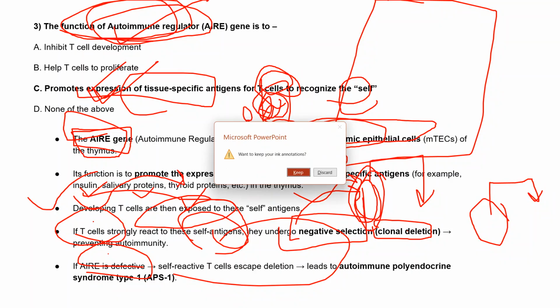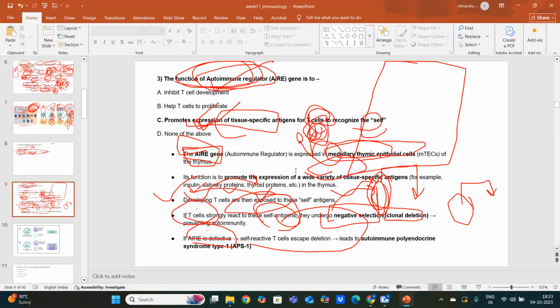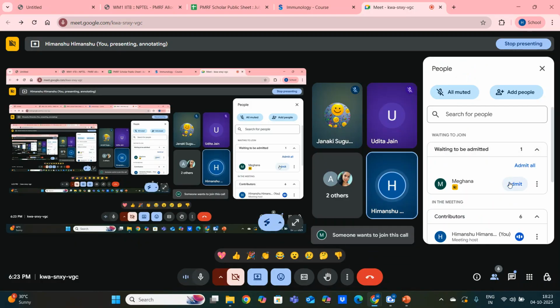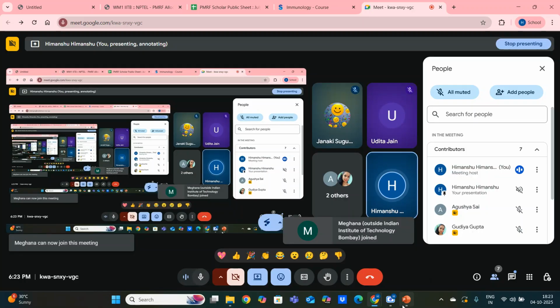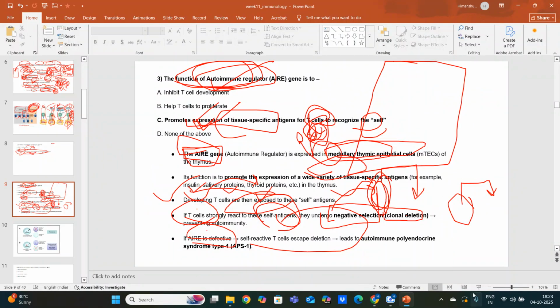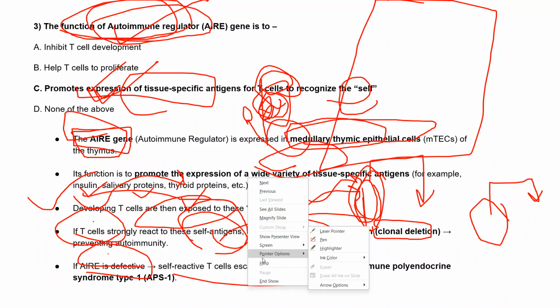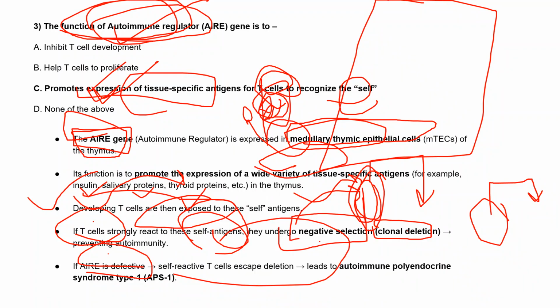So there will be no more of them, because they have to undergo apoptosis. If they do not undergo it, then they can attack our cells and our body can suffer from autoimmune disorders, like we discussed in the previous class, SLE and all those autoimmune disorders.